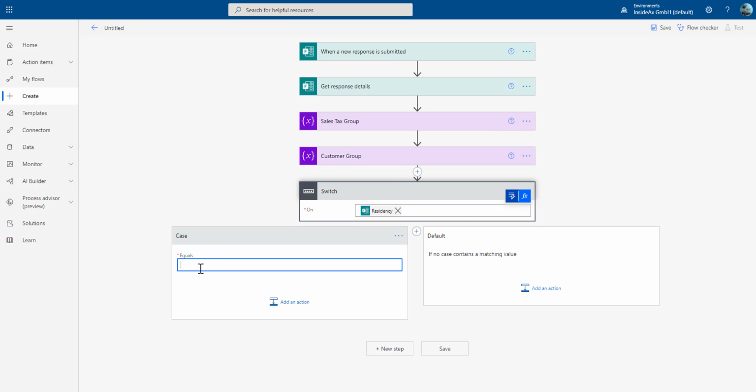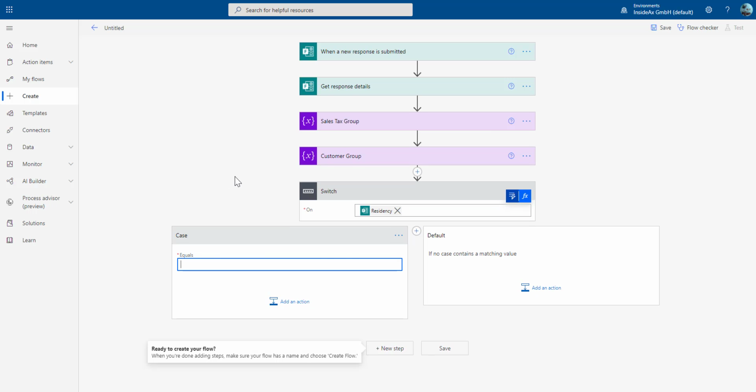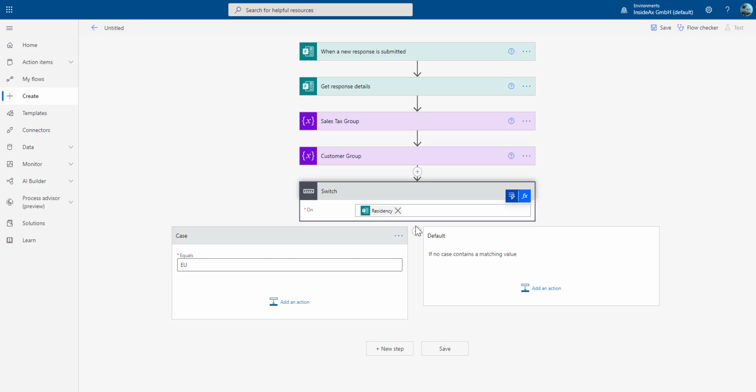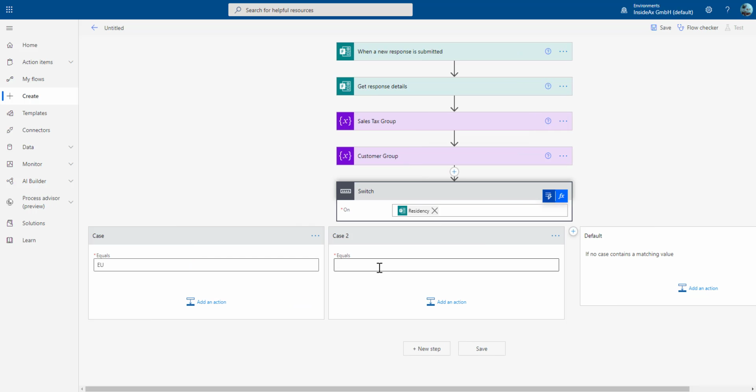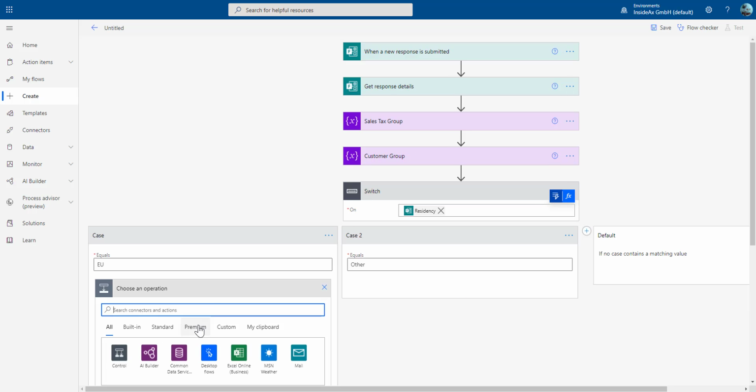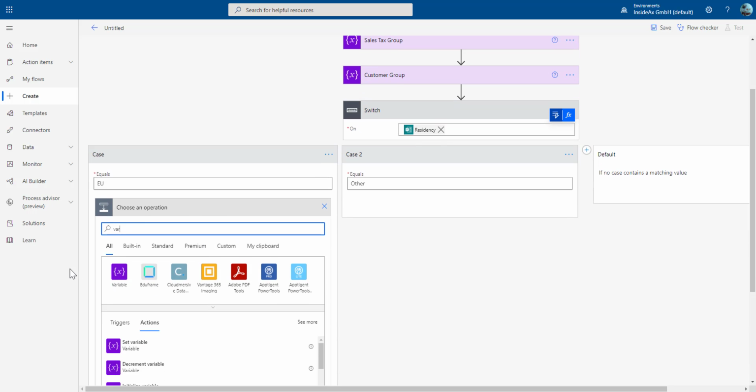And if this residency was European Union, or if this residency was other, then we have to change the sales tax group and the customer group to the according value. So I'm going to add two actions here from the variable,